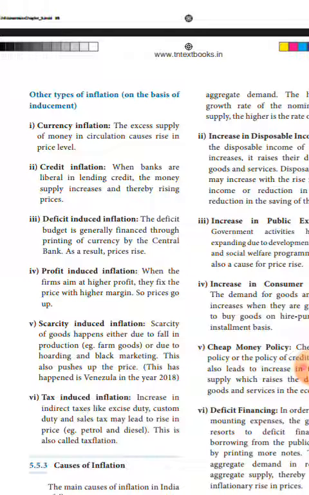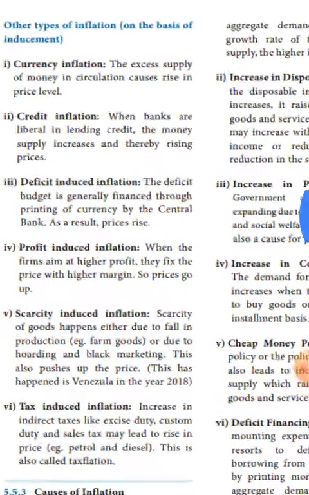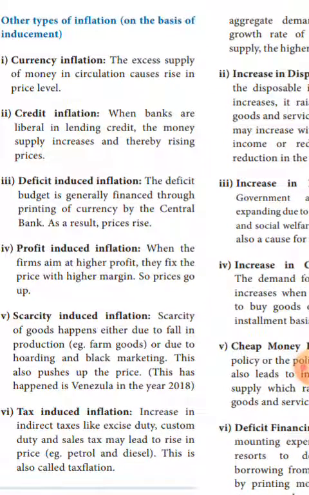Next one is deficit induced inflation. Deficit is nothing but shortage. The deficit budget is financed through printing of currency by the central bank. The result is inflation. Now the fourth one is profit induced inflation. If the motive of the firm is to earn high profit, they will fix the price at a high level. That is called profit induced inflation.